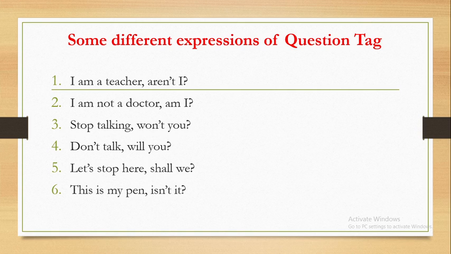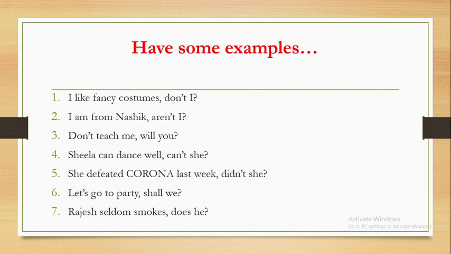And the last one is: this is my pen. This is a very simple sentence, but I have deliberately selected this for some different expressions of question tag, because this becomes it in the question tag in such examples. That is my pen, isn't it, is also a correct question tag. This is my pen, isn't it, is the most important and correct expression of question tag in this sentence.